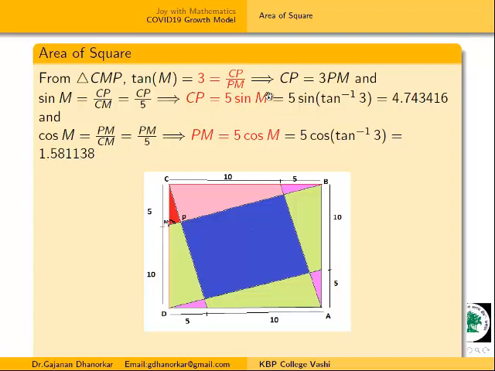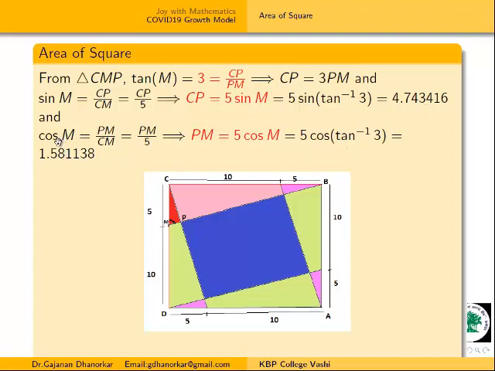Now what is M? M is equal to tan inverse of 3. Therefore I will write here 5 into sin of tan inverse of 3. By using a calculator in radian form, we get 4.743416.